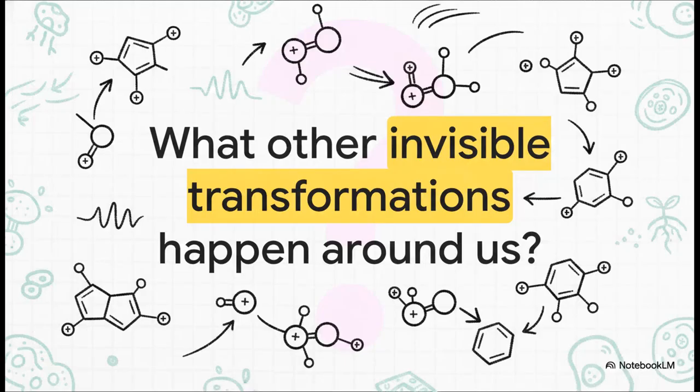So, the big takeaway from this explainer is that the microscopic physical world is just incredibly dynamic, which leaves us with a pretty fascinating question to ponder. If molecules are constantly, spontaneously rewriting their own skeletons just to find physical and electronic peace, what other invisible, self-optimizing transformations are happening all around us every single second?